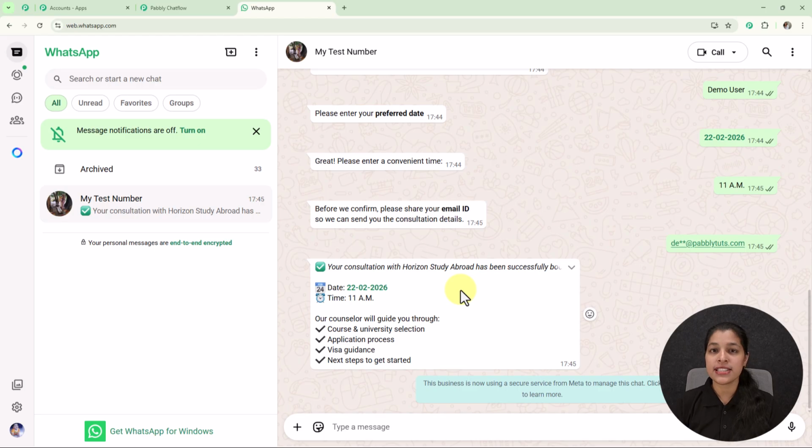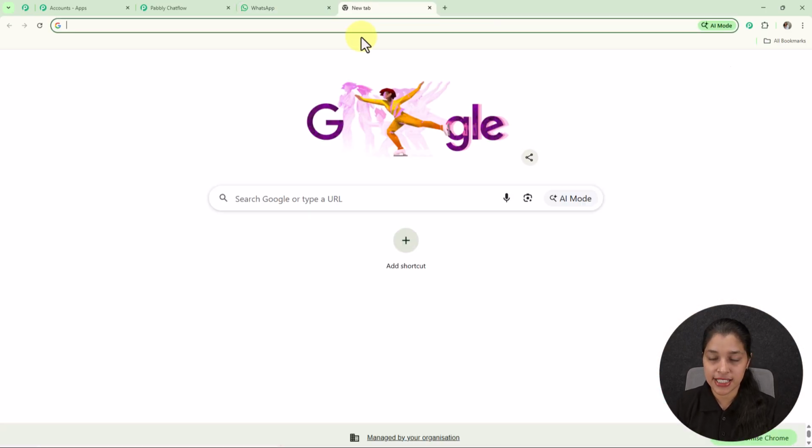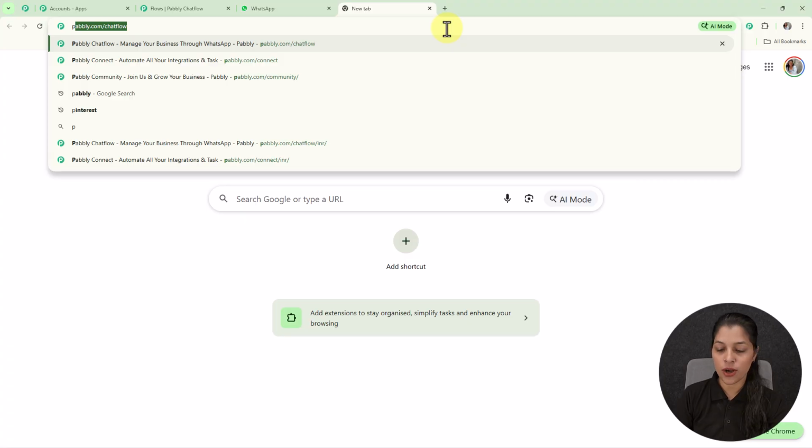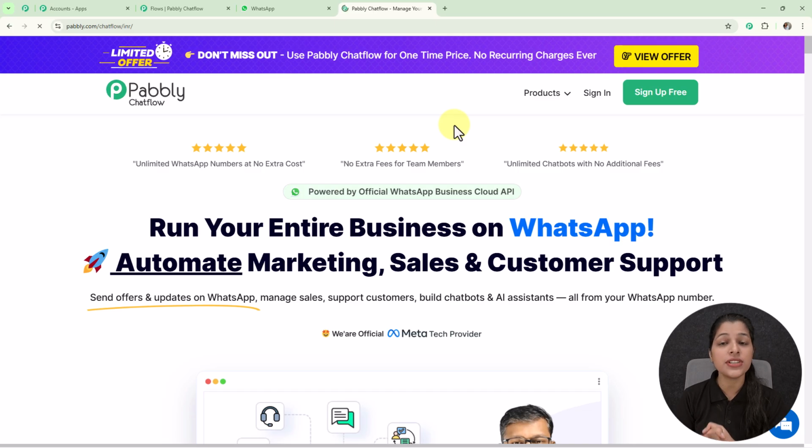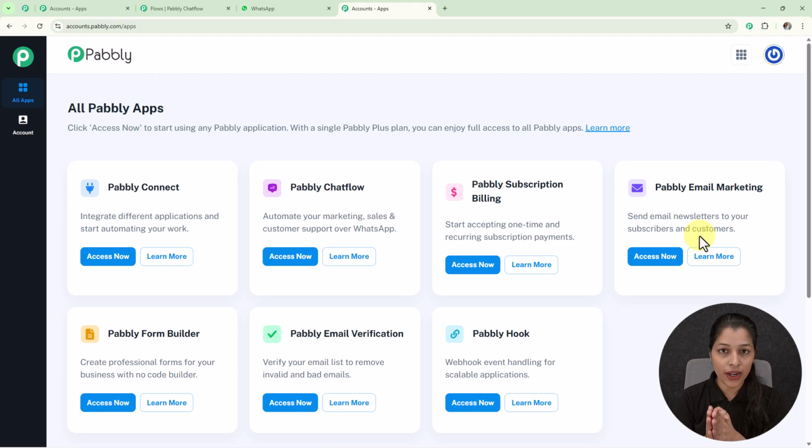Now for accessing Pabbly Chatflow, you have to open a new tab and type its URL, that is pabbly.com/chatflow, and once you enter the URL, you will land on the home page of Pabbly where you will see two options, that is sign in and sign up free. So if you are a new user, then you can select sign up free, and if you sign up your account for free over the Pabbly Chatflow, then you get 100 free credits every month for practicing and using Pabbly Chatflow. But if you're an existing user like me, then you can just click over this sign in, and once you finish your sign up or login over Pabbly, you will get this all Pabbly apps page where you can see all the products provided by Pabbly.